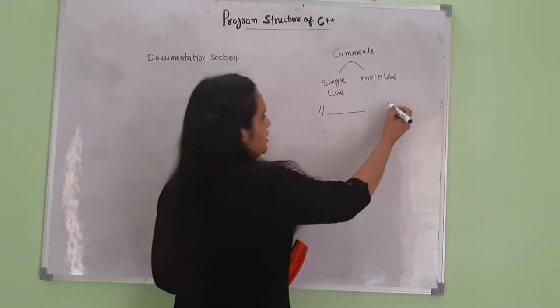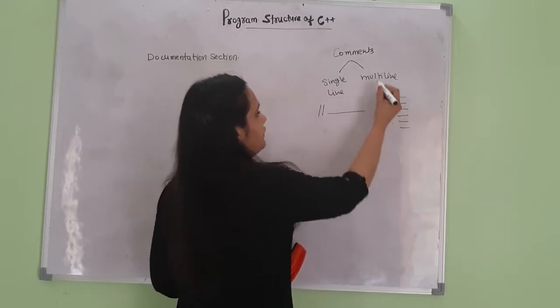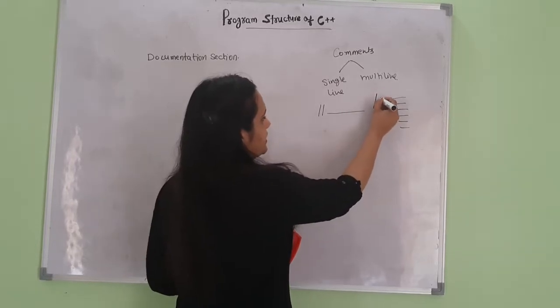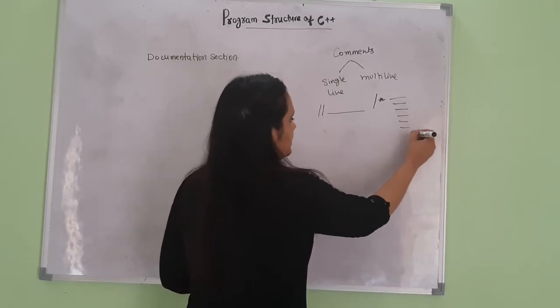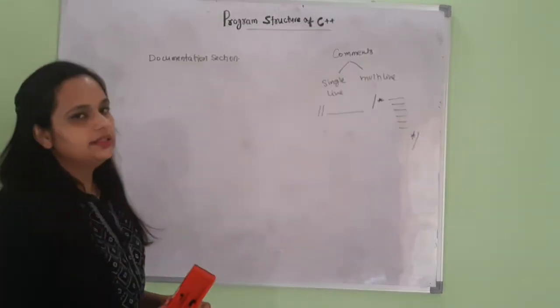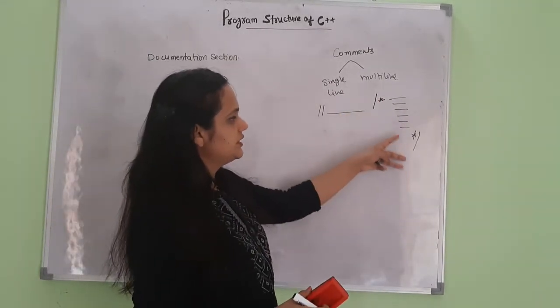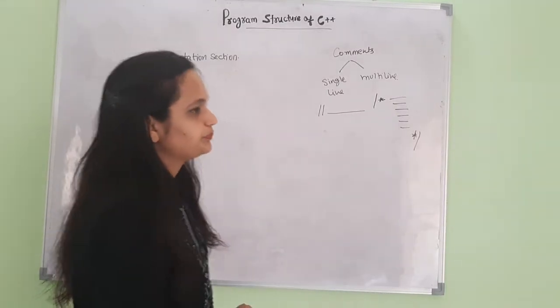Similarly, if we want to include multiple lines of comments, we use a multi-line comment, whose symbol is slash asterisk. To close the multi-line comment, we use asterisk, then slash. All the information written within these two symbols is completely ignored by the compiler.